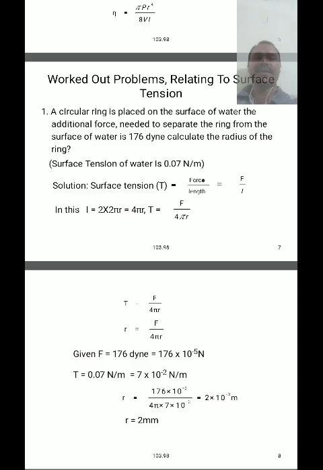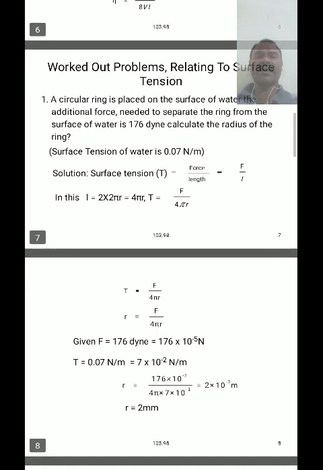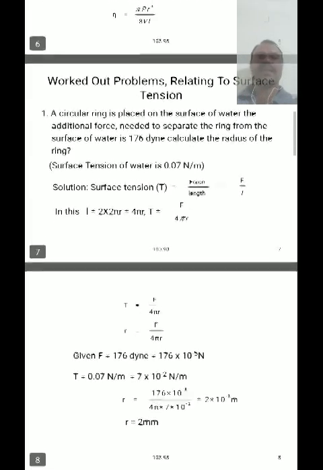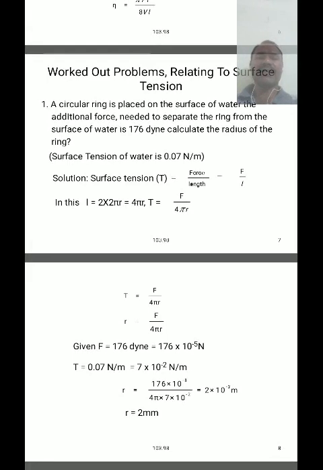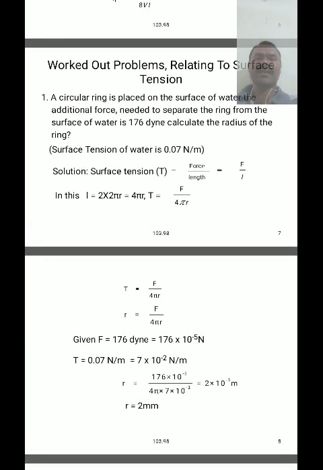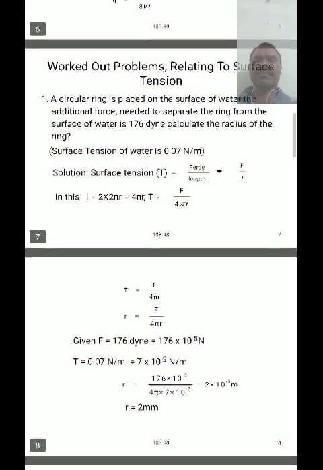In this, L is equal to 2 into 2 pi r. Generally, for a circular ring placed on the surface, the cross section is the circumference, that is 2 pi r. There are two surfaces, so 2 into 2 pi r, and T is equal to F by 2 pi r.